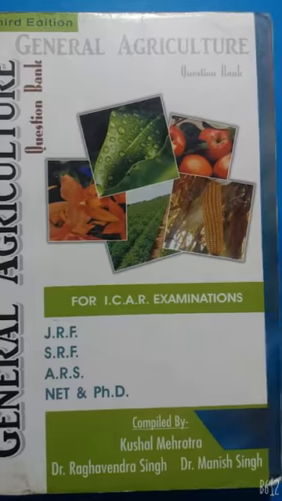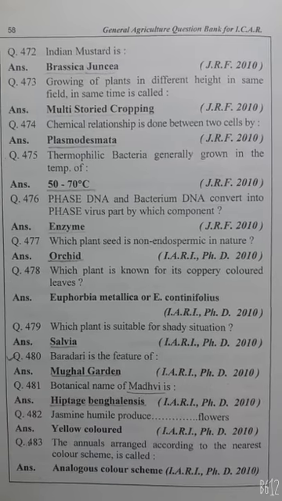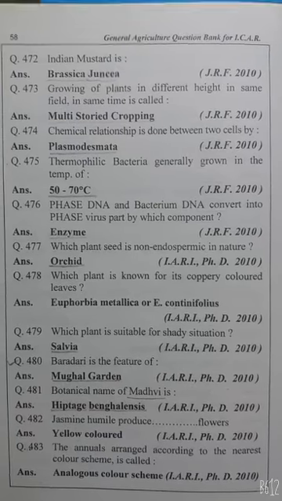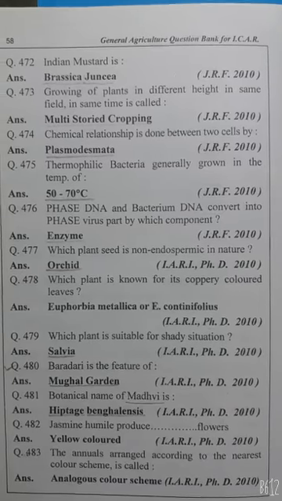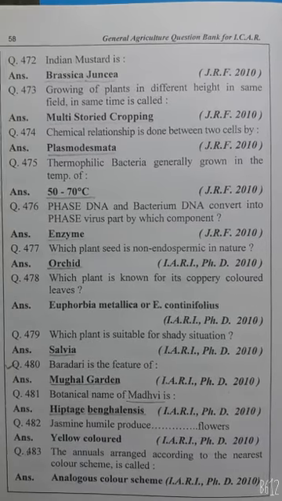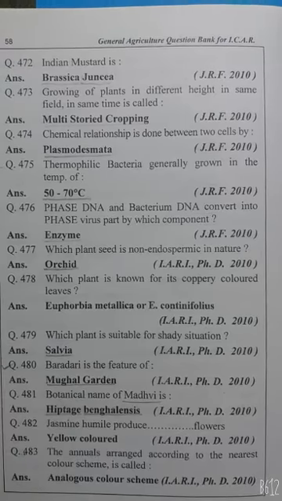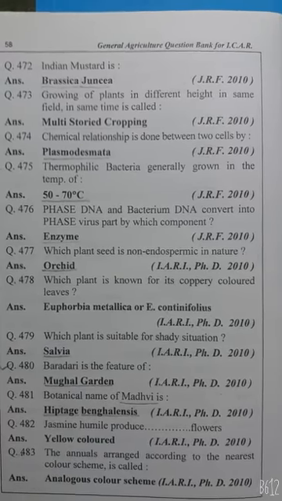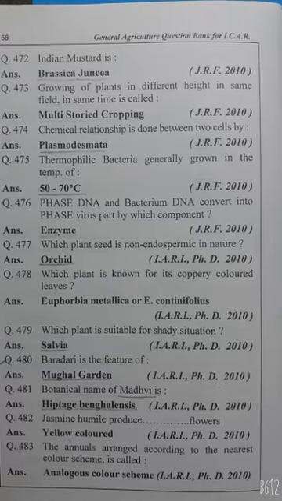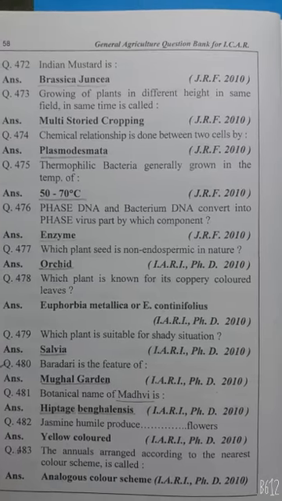Let's start. Indian mustard is Brassica juncea. Growing plants of different heights in the same field at the same time is called multi-storied cropping. Chemical relationship is done between two cells by plasmodesmata. The thermophilic bacteria generally grow in the temperature of 50 to 70 degrees Celsius.